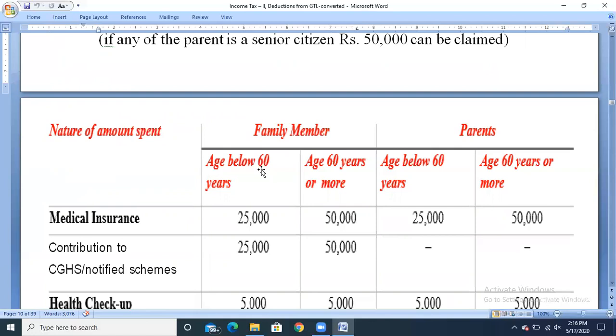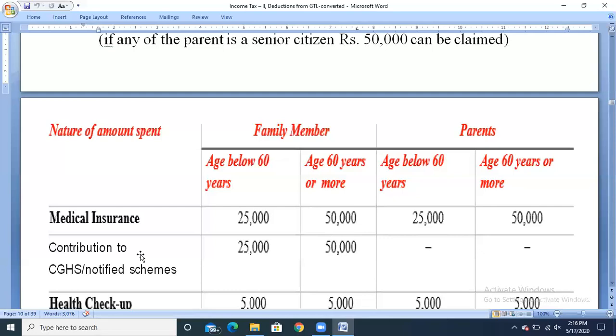If he is getting any medical insurance premium, for the family members below 60 years, 25,000 will be the exemption amount, and above 60 years, 50,000 will be the exemption amount. And in case of parents, below 60 years 25,000, above 60 years 50,000, we can claim the exemption.